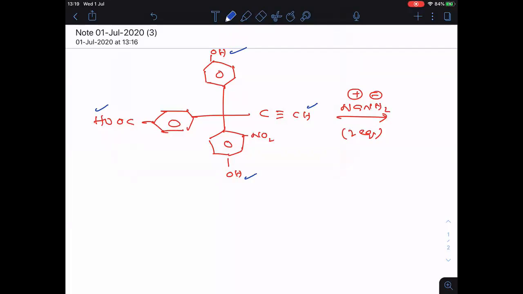Try to solve this question, everyone. Out of 4, which hydrogens will be liberated by NaNH2? NaNH2 is said to be sodamide, and it is a very strong base.